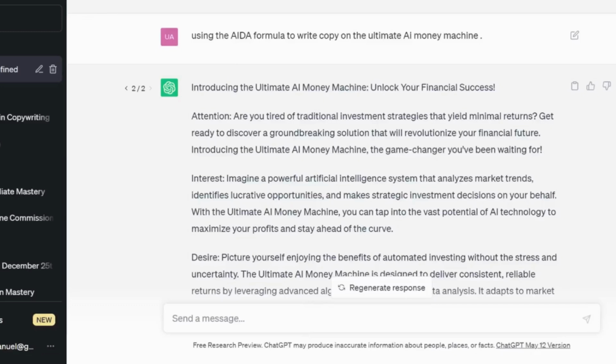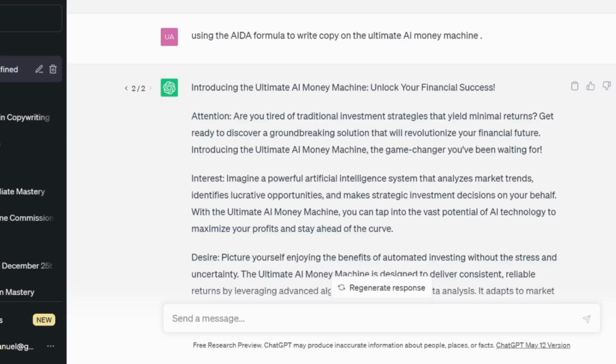So using this particular formula, look at the way I asked ChatGPT to write a copy on the Ultimate AI Money Machine. I said, using the AIDA formula, write a copy on the Ultimate AI Money Machine, and look at how it explained everything for me. It said, attention, number one, attention. I mentioned that on attention, what you need is to create a compelling headline.